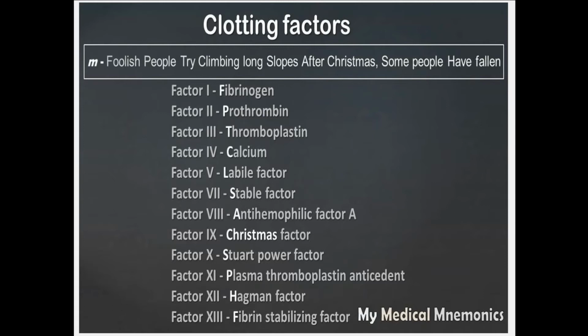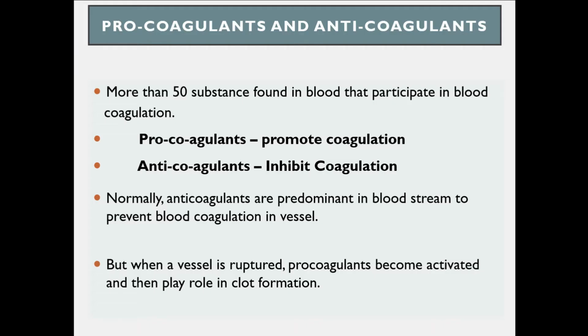Factor 10 is the Stuart-Prower factor. Factor 11 is plasma thromboplastin antecedent. Factor 12 is Hageman factor. And factor 13 is fibrin stabilizing factor. We will discuss the function of all these factors in the coming slides.